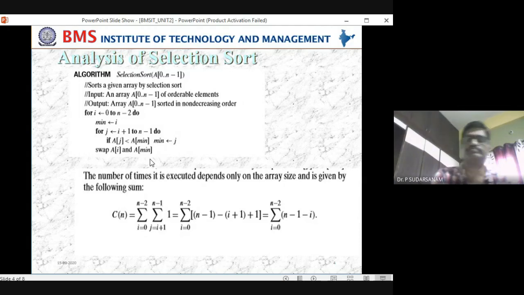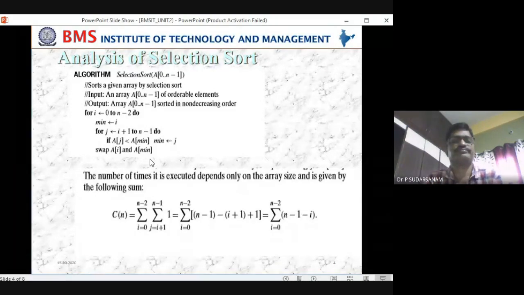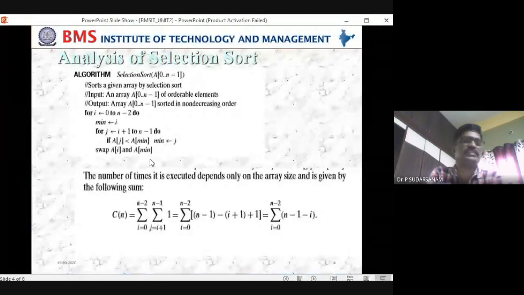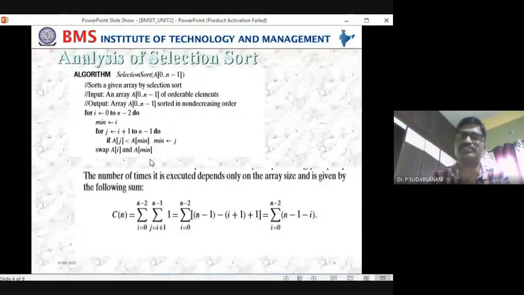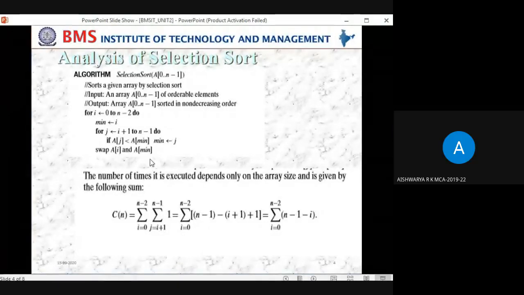Now, Aishwarya, did you send the recursion problems and non-recursion problems, the recurrence relations? No, sir, now I'll send. Yesterday the network was down, sir. So have you solved them? Yes, sir, I solved them.